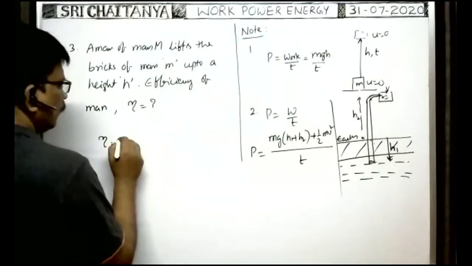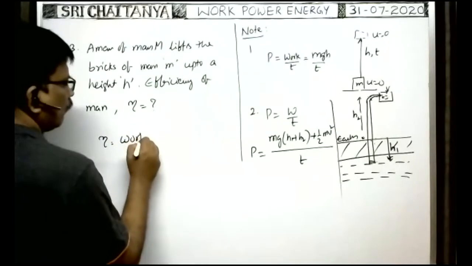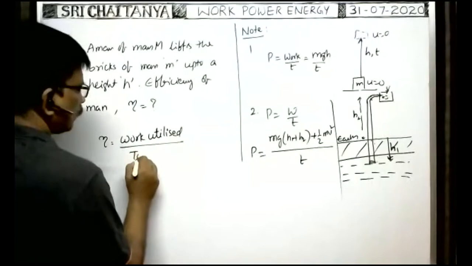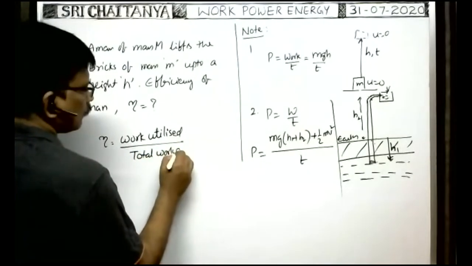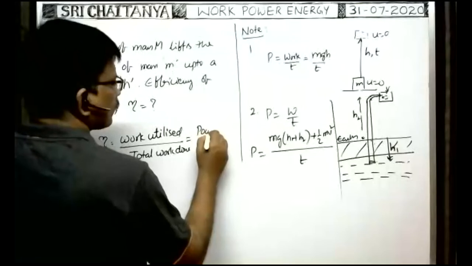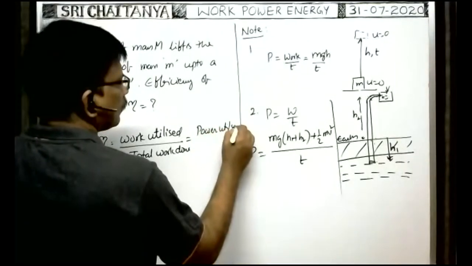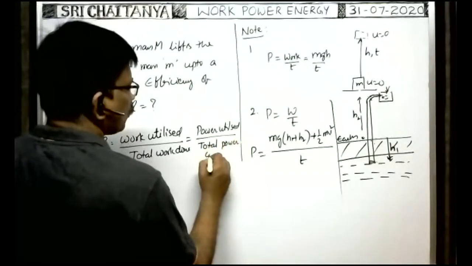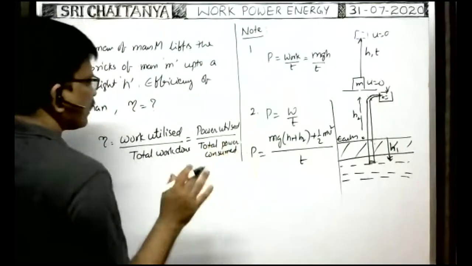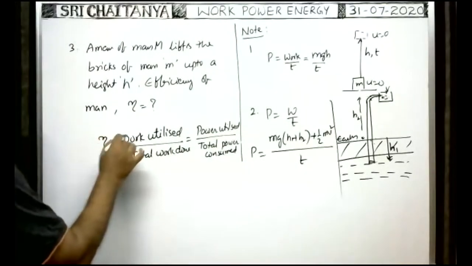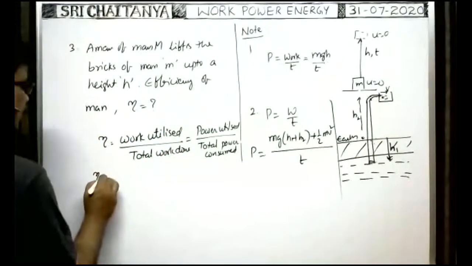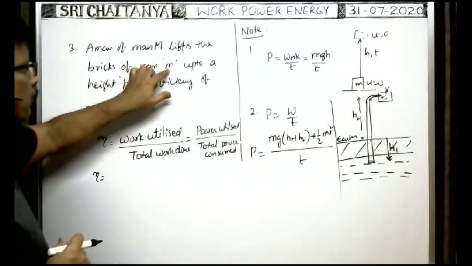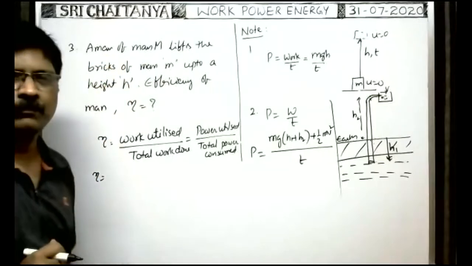So efficiency means work utilized by total work done, or power utilized by total power consumed. This is the general formula for efficiency. Percentage of efficiency means we have to multiply by 100. So in this case, what is the efficiency of the man? To lift the m mass of the bricks by the man up to a height h, what is the work to be done?